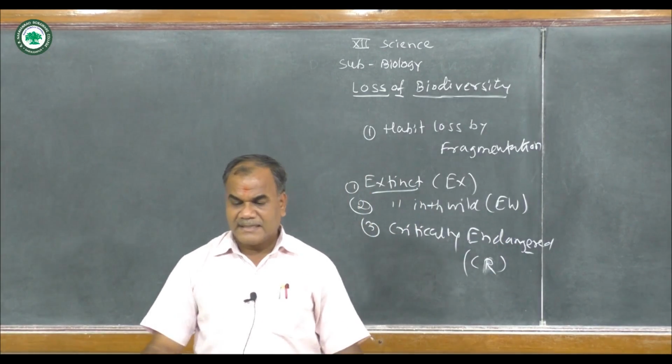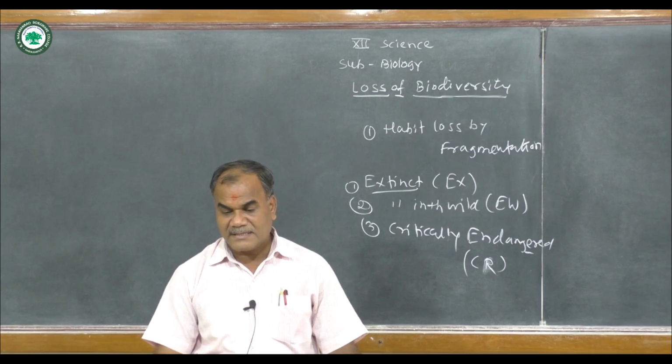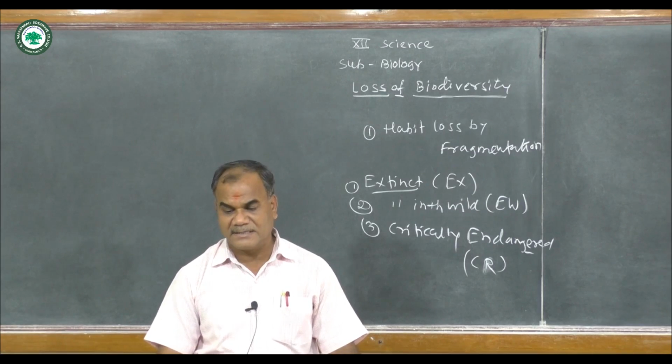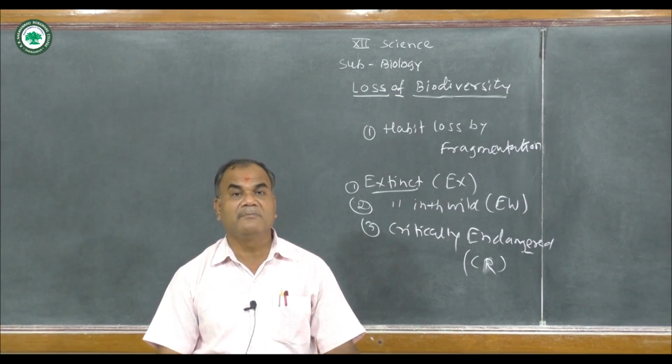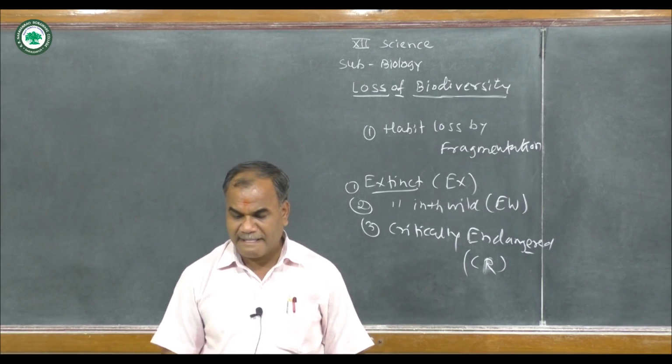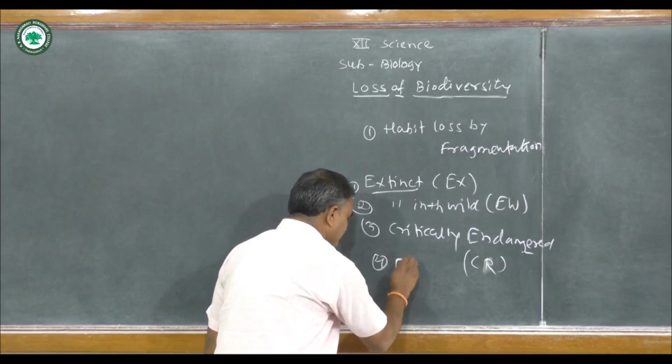This category contains those species that possess an extremely high risk of extinction with very few surviving members, say only 50 members surviving. Then next is endangered.